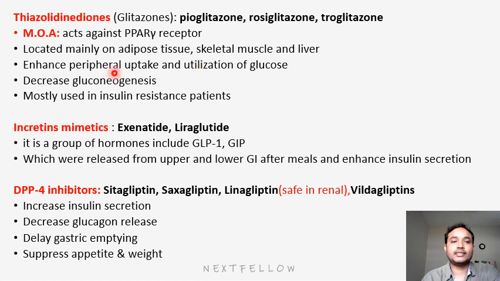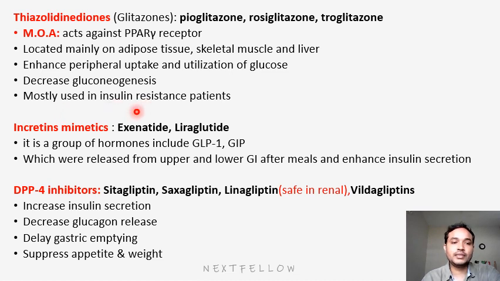Next, they enhance peripheral uptake and utilization of glucose. That means they will enhance more peripheral uptake of glucose. Then obviously they decrease gluconeogenesis, so no production of glucose will be there, and they are increasing peripheral uptake of more glucose. So thereby obviously they reduce glucose level in the body. So they are mostly used in insulin resistance patients.